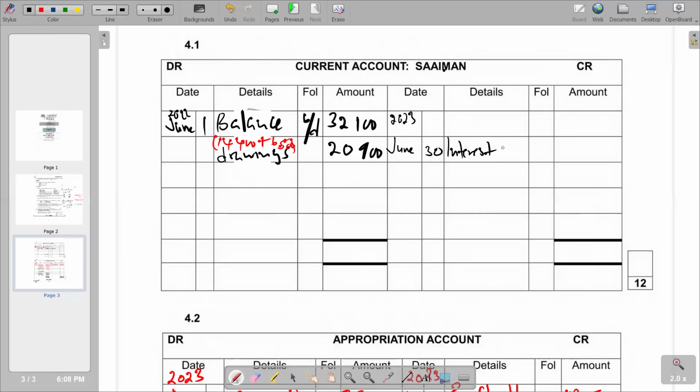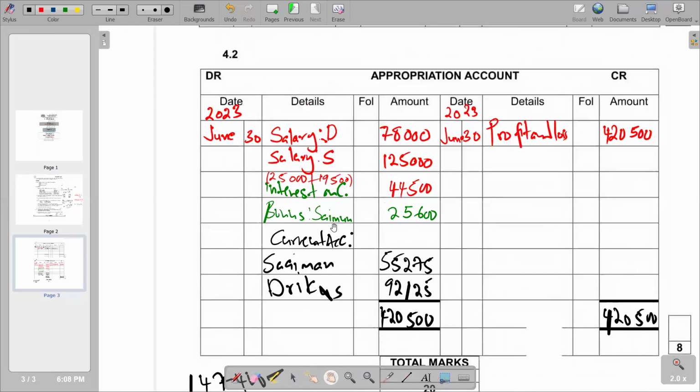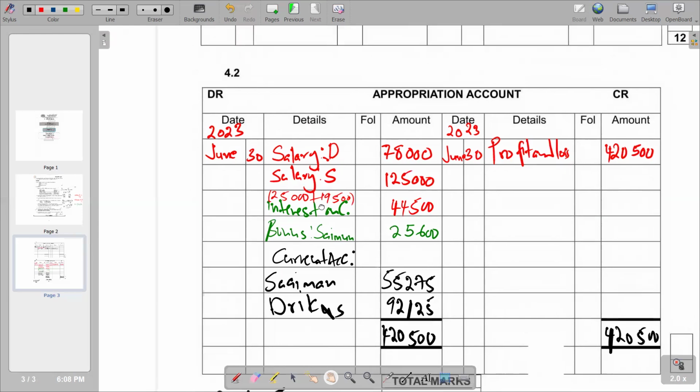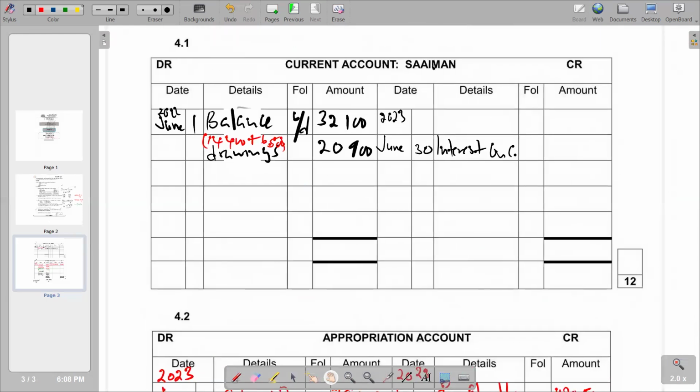We calculated that interest on capital for Simon, and we got 19,500. So remember, we calculated, so we are saying 19,500, we have it here. We are just going to put our 19,500 on the credit side.